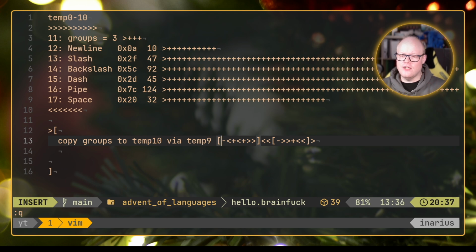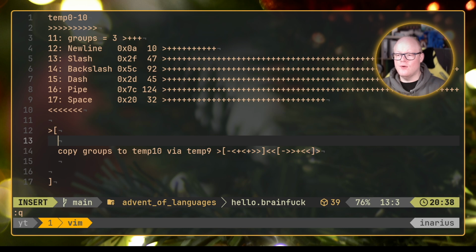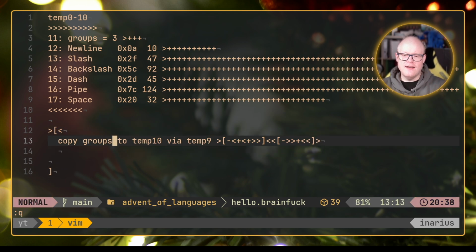We are thinking about the case where we are in memory cell 11. However, for better and easier debuggability, I would like to do it this way. We start out by going back to cell 10 and then immediately go up to 11 again. It's an operation that we waste there.